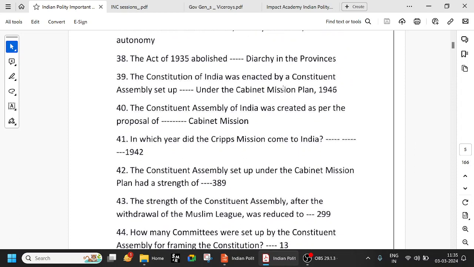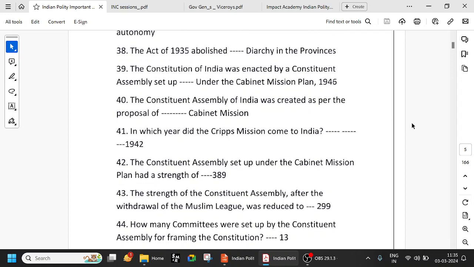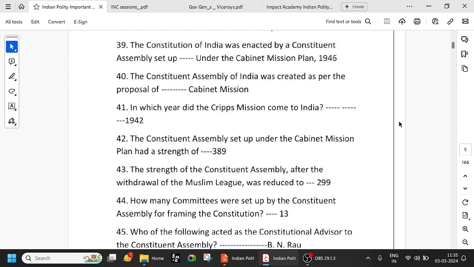The Constitution of India was enacted by a Constituent Assembly, and I already told you, the Cabinet Mission Plan came in 1946. For the first time, they said that we will set up a Constituent Assembly so that you can write and adopt a constitution. So the Constituent Assembly of India was created as per the Cabinet Mission Plan. In which year did the Cripps Mission come? 1942. Because of the failure of the Cripps Mission, we had the Quit India Movement, 1942, and the slogan is "Do or Die."